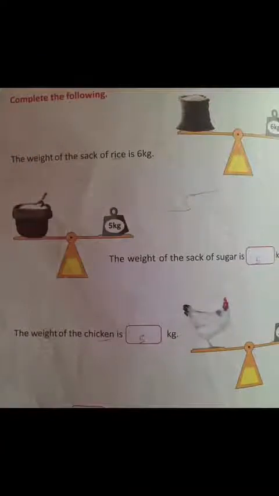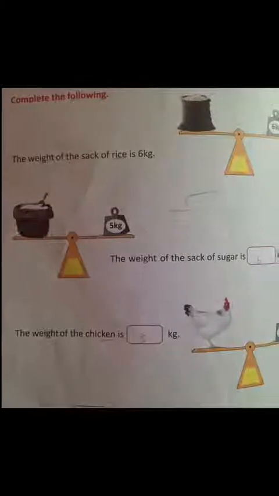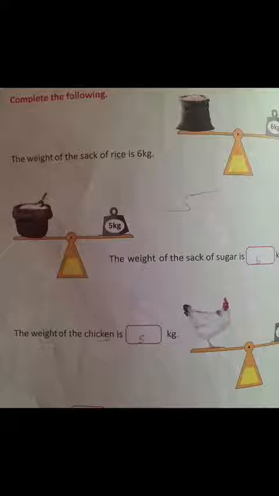Okay, look, the weight of the sack of rice is 6 kg. Obviously, it is 6 kg because they are in same level with the weight. Okay. Next, the weight of sack of sugar is how many kg? Obviously, it is 5 kg. Okay, and the weight of chicken is also 5 kg.